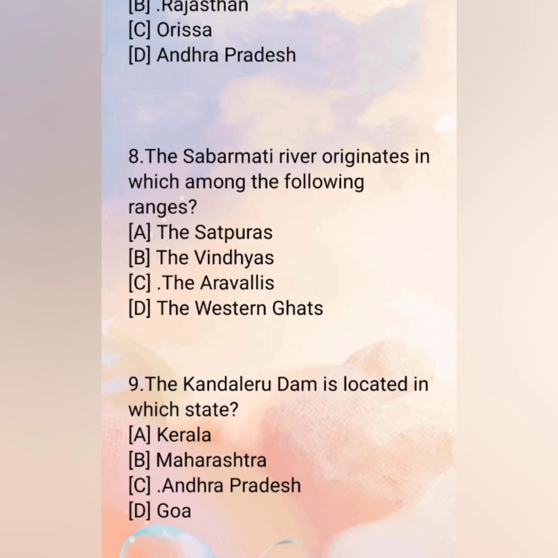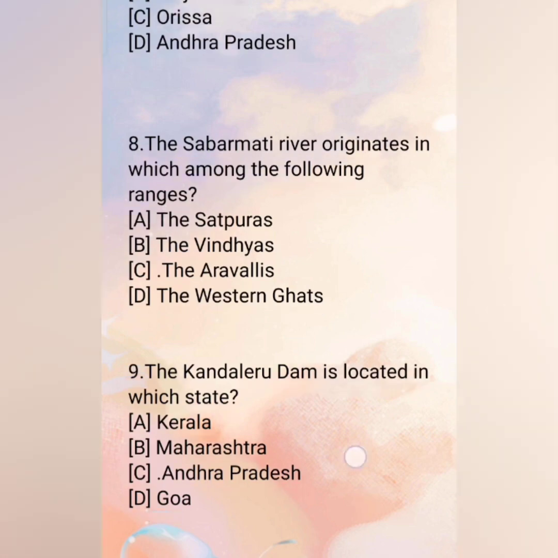8. The Sabarmati river originates in which among the following ranges? A. The Satpuras. B. The Vindhyas. C. The Aravalis. D. The Western Ghats. And the correct answer is C. The Aravalis.